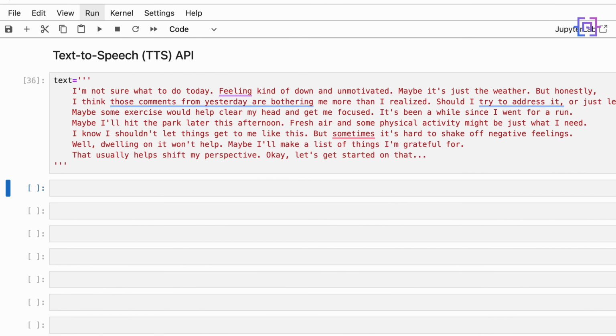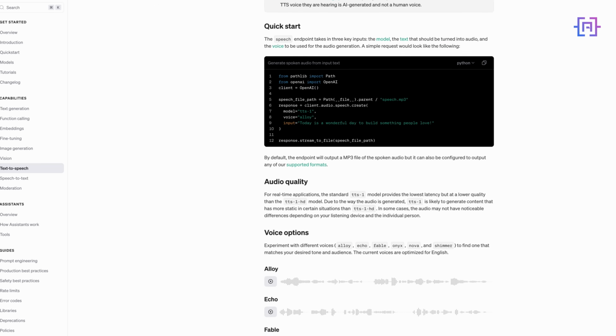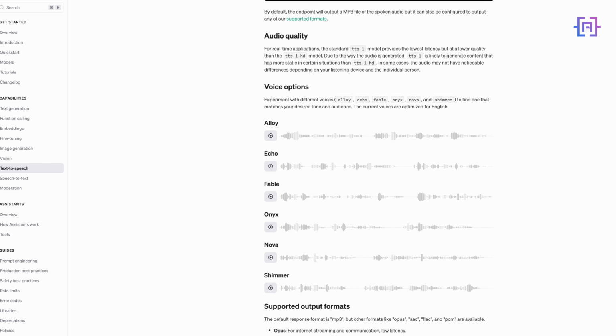So far, we have seen how to convert audio into text. In this part, we are going to see how we can convert text into MP3 using the text-to-speech API. The text-to-speech API from OpenAI allows us to convert text into voices. And here we have the voices option: Alloy, Echo, Fable, Onyx, Nova, and Shimmer.